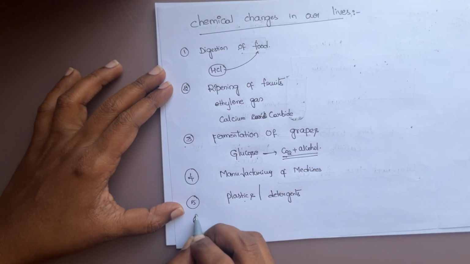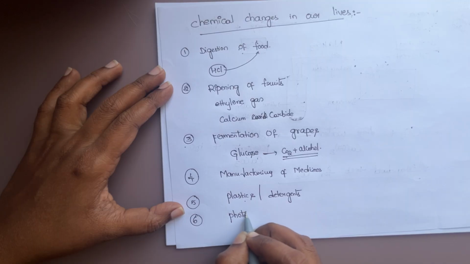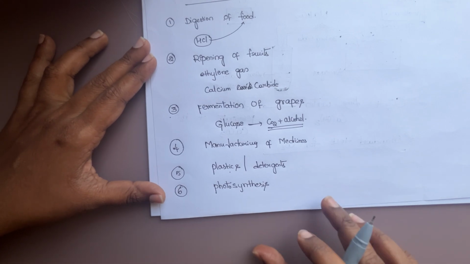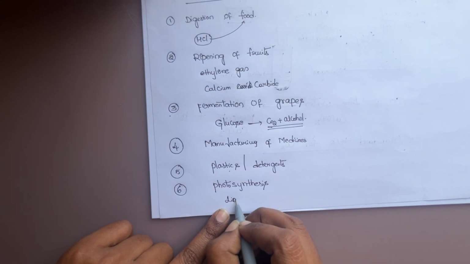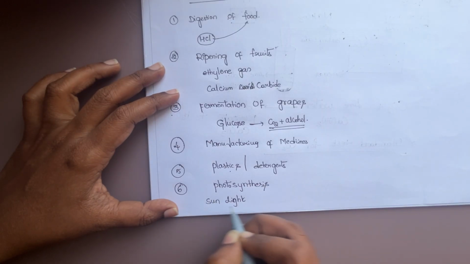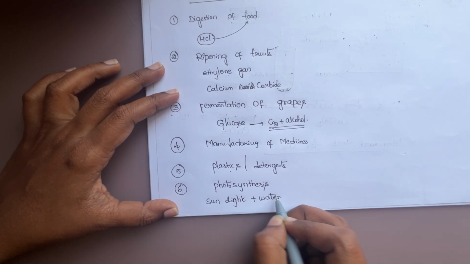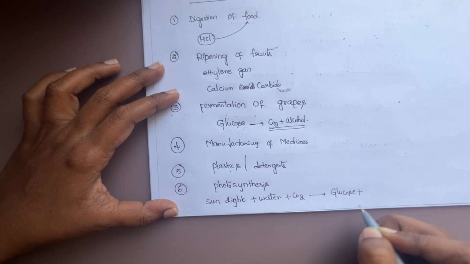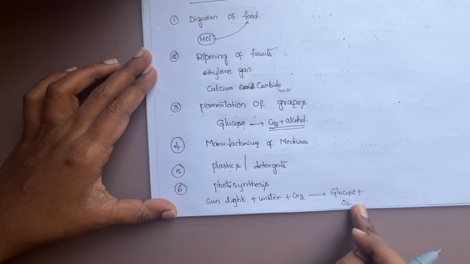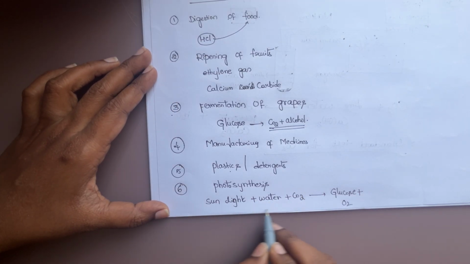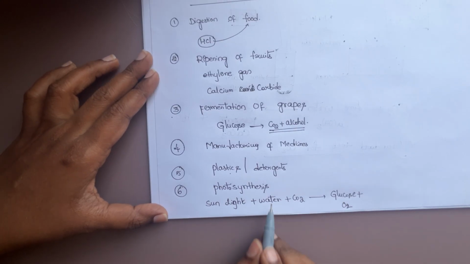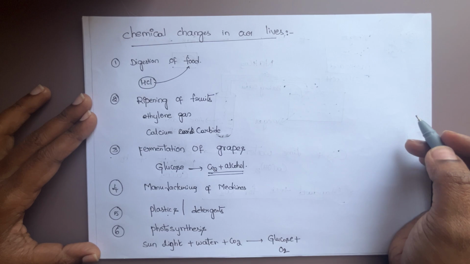The next one is very important, the photosynthesis process. What happens in photosynthesis? In the presence of sunlight, water and carbon dioxide are converted into glucose and oxygen. Glucose and oxygen are produced. We initially took water and carbon dioxide, and finally oxygen and glucose are produced. So photosynthesis is also a chemical change example.